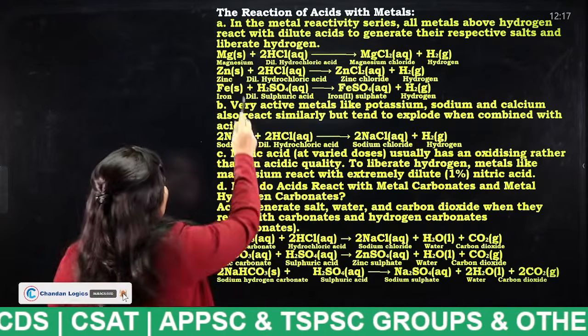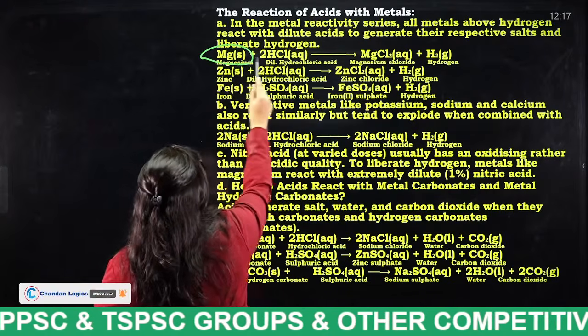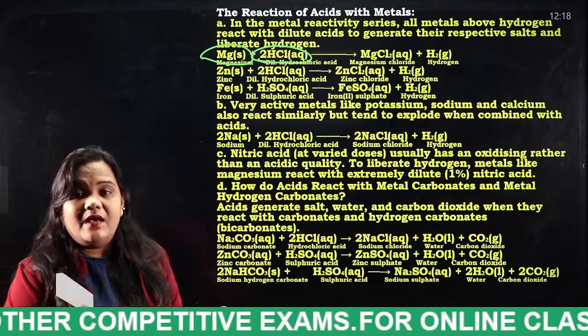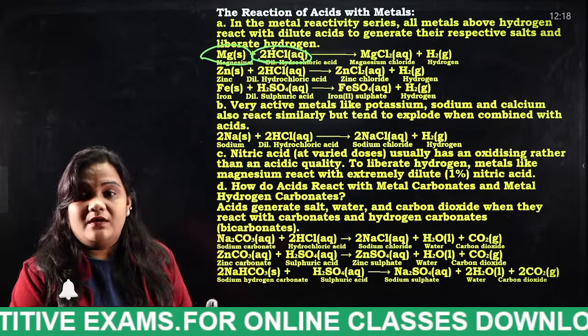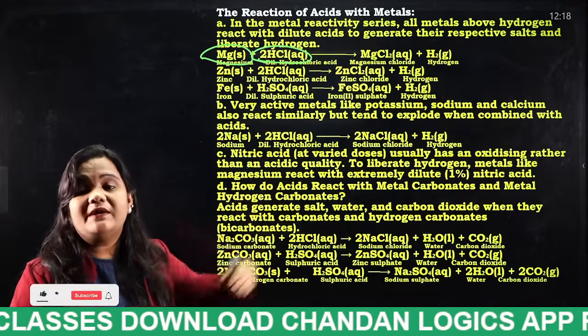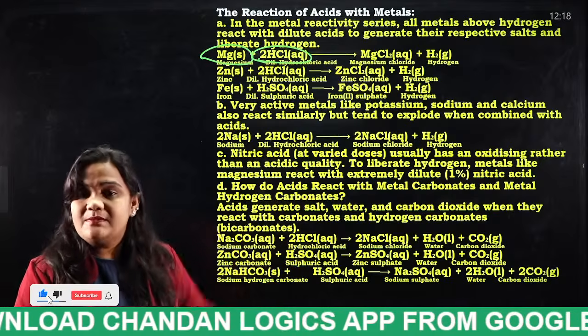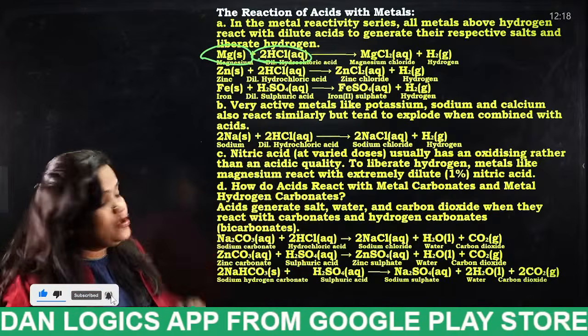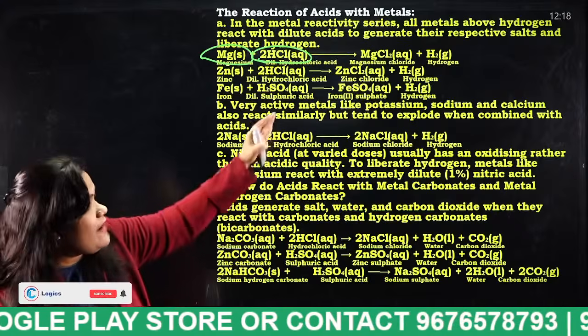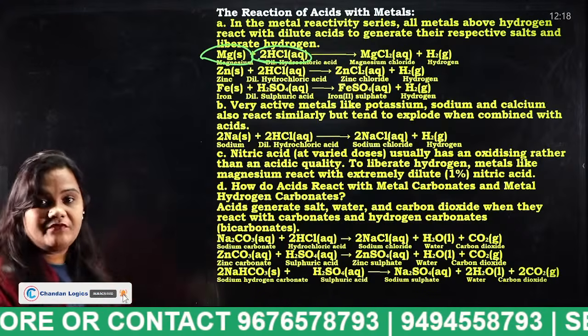The first equation is when magnesium reacts with hydrochloric acid. When a metal reacts with acid, what will you get? Magnesium chloride plus what? Hydrogen gas. Nothing but the reaction of metal with acid. So finally we have got hydrogen gas at the end of the reaction.